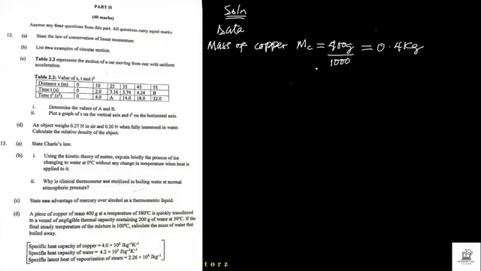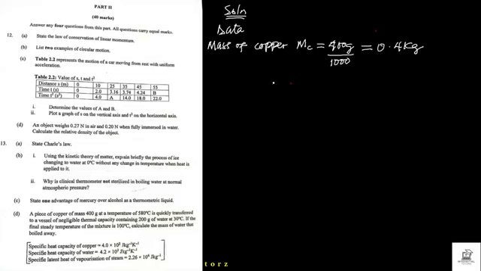Solution. So given that the mass of copper, we are going to represent it with M subscript C. It is given to be 400 grams. So we have to change it to kilogram by dividing by 1,000. That will give us 0.4 kilogram.